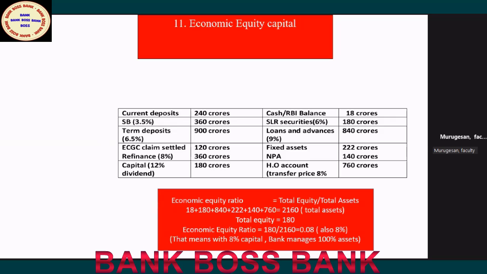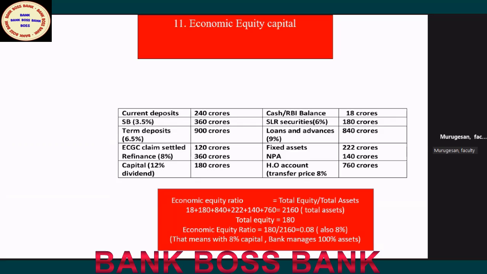Another question they will ask is economic equity capital or economic equity ratio. Both are the same. That is different from RARAC, which is calculated using a very complicated formula. But this is a simple formula.